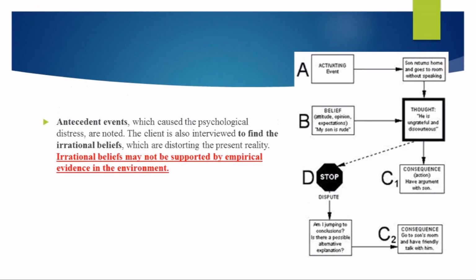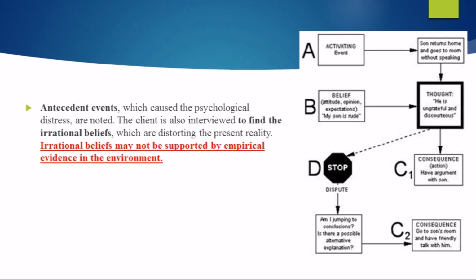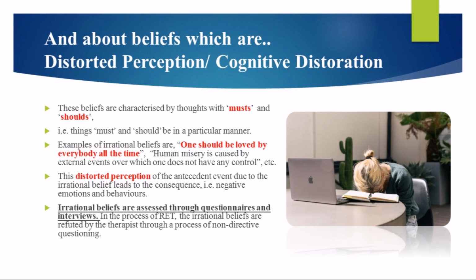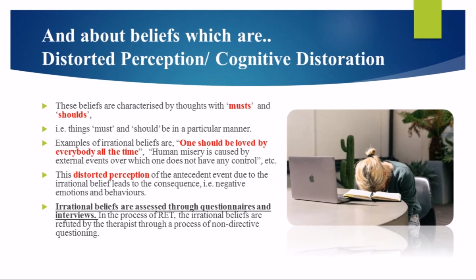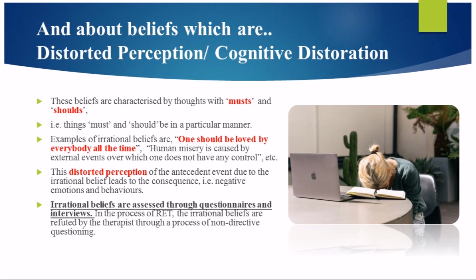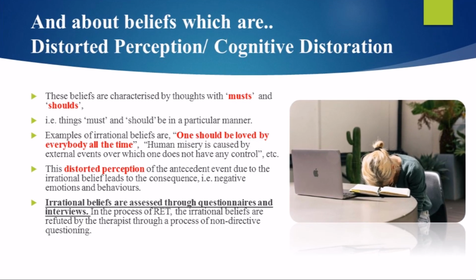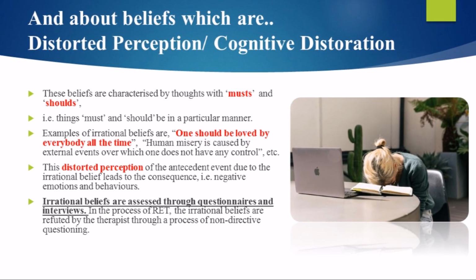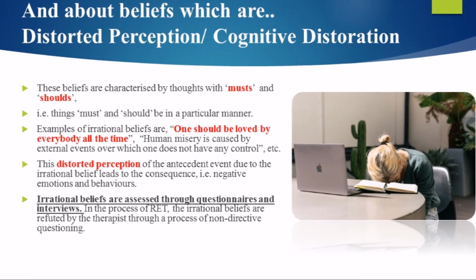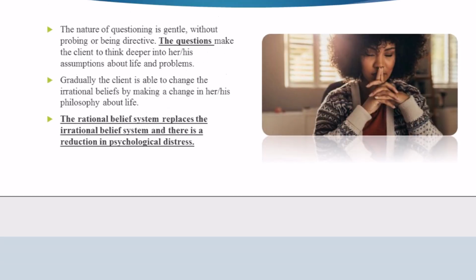The therapist identifies these antecedents that cause the distress and then interviews the client to unearth the irrational beliefs distorting their perception. Distorted perceptions and irrational beliefs. These irrational beliefs are often characterized by thoughts with musts and shoulds, like, I must be loved by everyone, or human misery is caused by external events. These distortions create a false narrative about reality and lead to negative emotions and behaviors. The aim of the therapy is to help the client question and refute these irrational beliefs, which are often unsupported by empirical evidence.